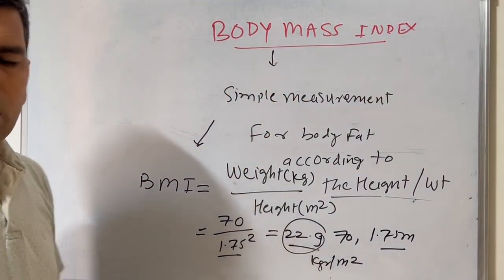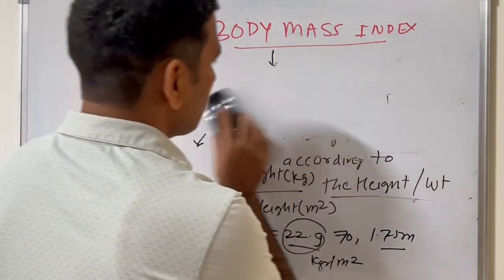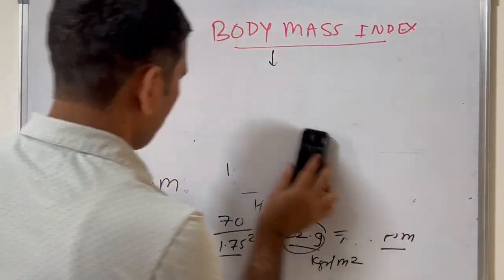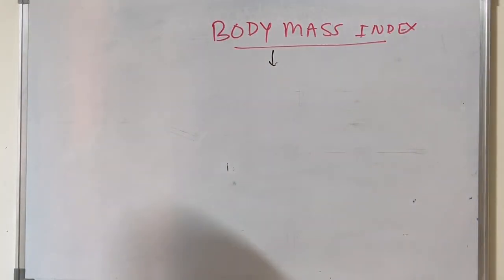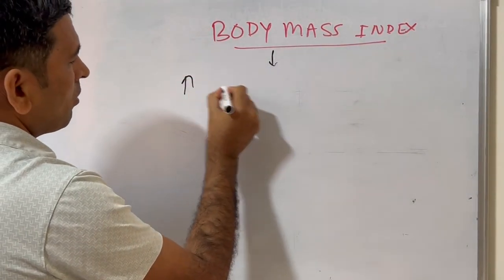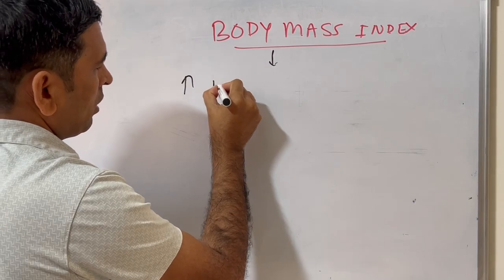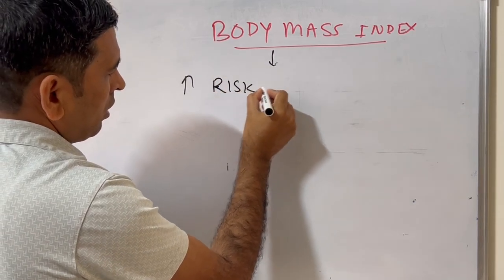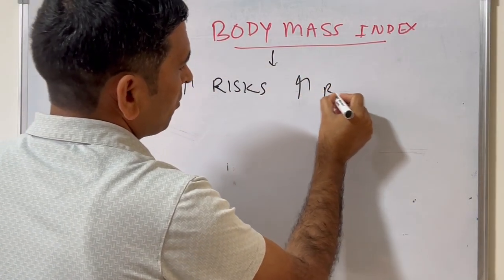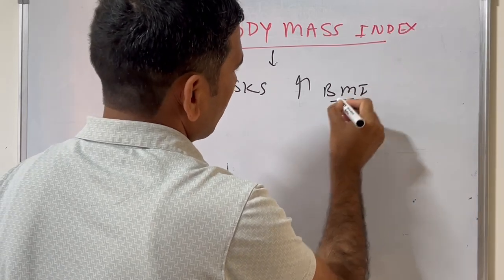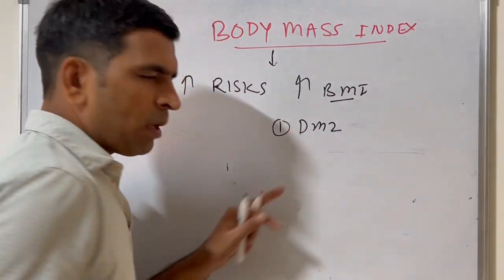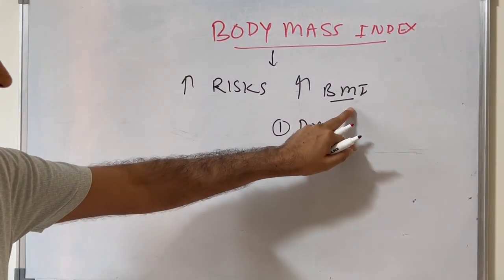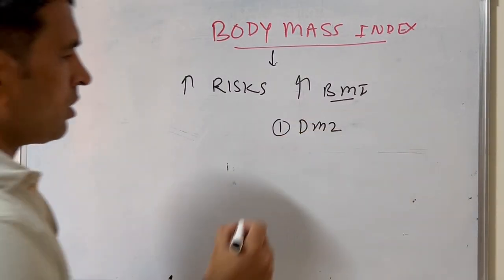Now, what is the importance of this BMI? Risk increases with increased BMI. What are the risks? One is diabetes mellitus. Diabetes type 2 is common in cases with higher BMI.